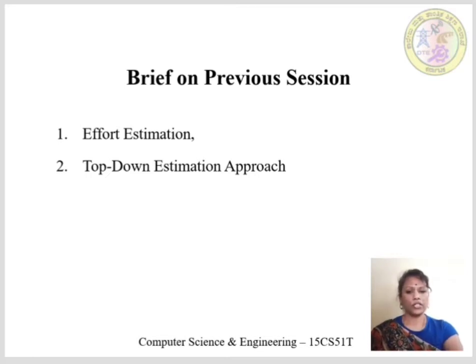In the previous session, we have learnt top-down estimation, which is used at the very initial stage of development, and it is less accurate. Top-down estimation defines breaking or decomposing the whole estimation into smaller units. Here, the estimation is done by the constructive cost model. In short, it is the COCOMO model. Let's have an instance to better understand why this top-down approach is very less accurate.